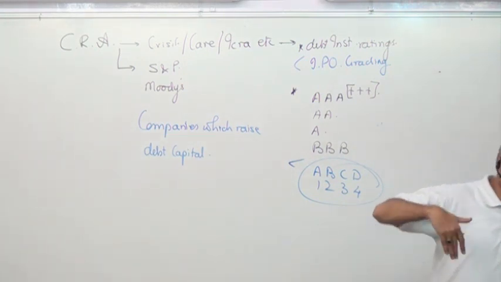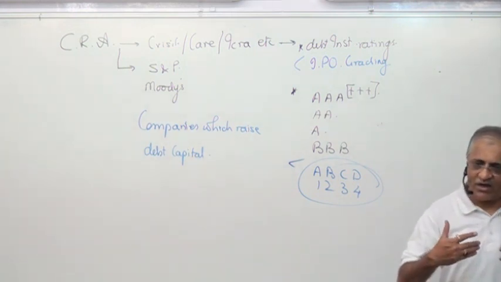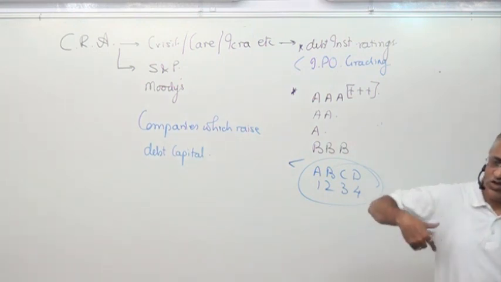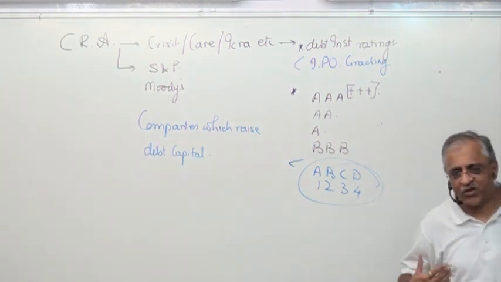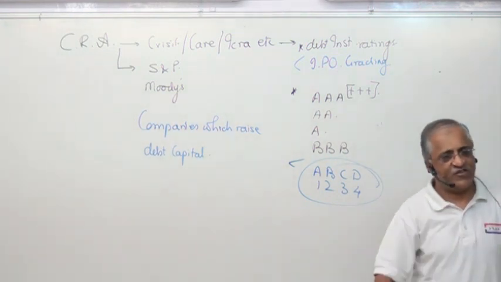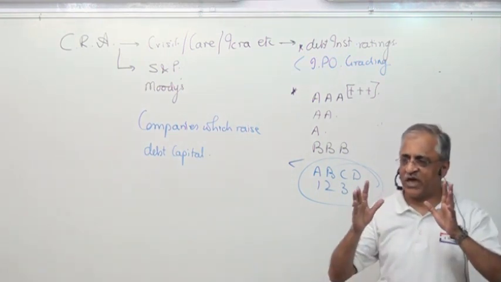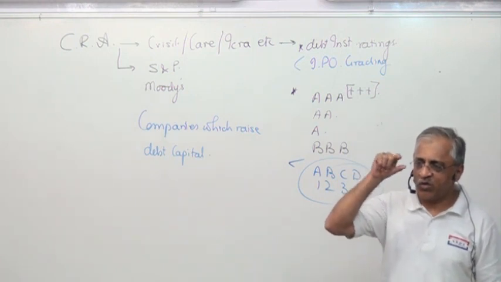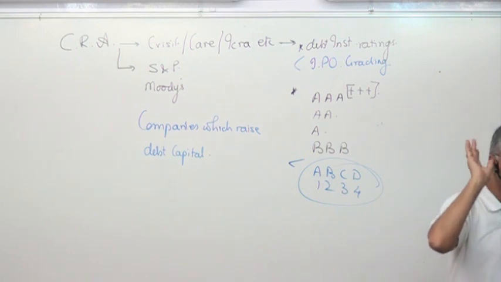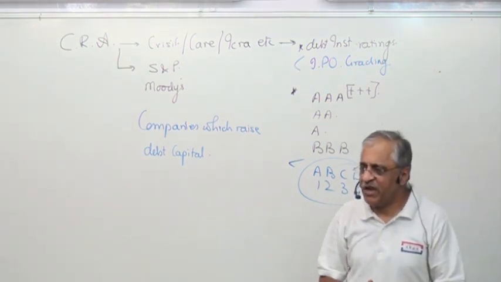Your view, your perception, my perception of the risk and everything. So we discuss these things, he clarifies on plenty of points, then I do a revision of my rating and I then bring it to double A. Then I give it that, now he is satisfied. So if he comes out tomorrow with fixed deposits, he comes out with what is known as a debenture issue, he has to show, I've given him double A, that he has to disclose on the front page that rating has been done. Rating will never remain constant.